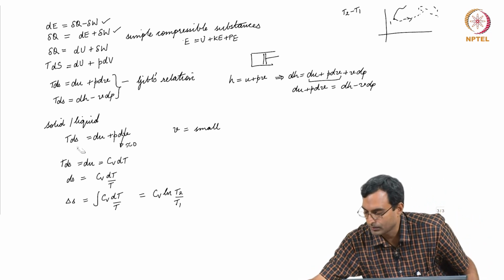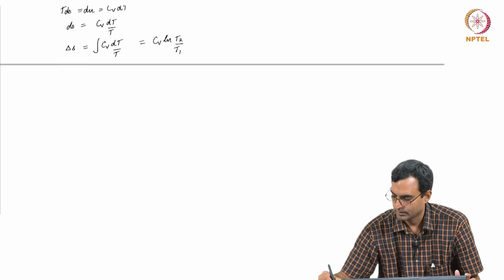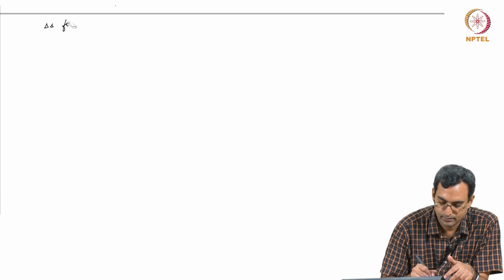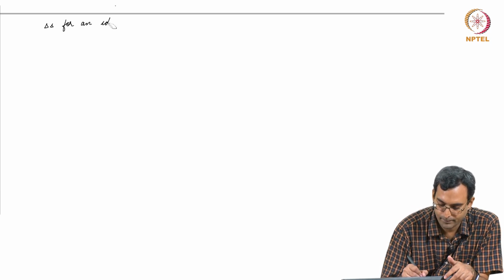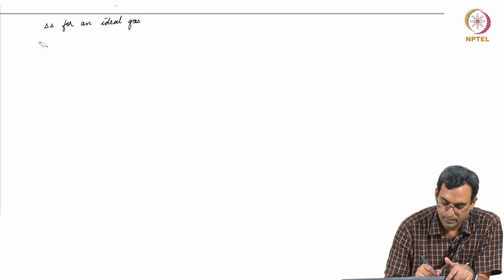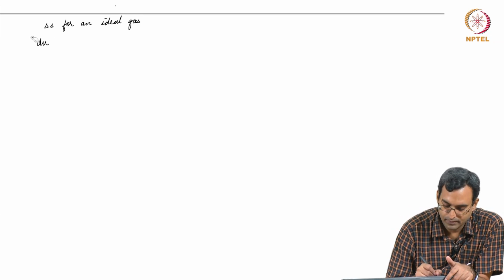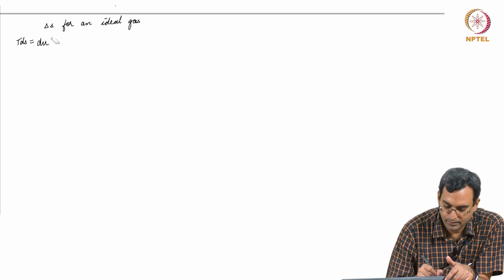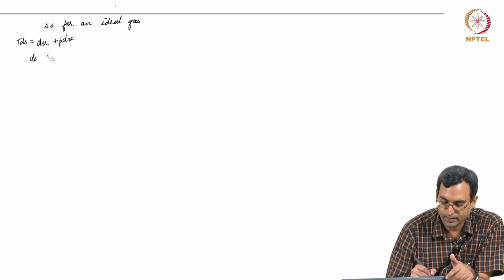Now, I can also find the same kind of change in entropy for an ideal gas. If I have an ideal gas, I still have the Gibbs relations. So, I have TdS is du plus PdV. For an ideal gas, I can again write du as Cv dT.